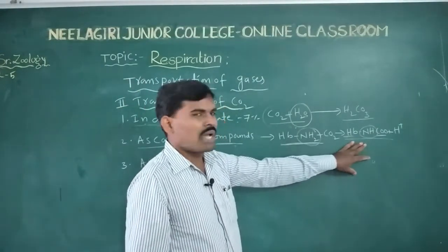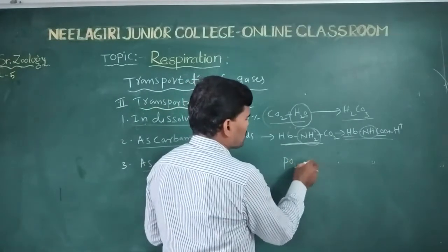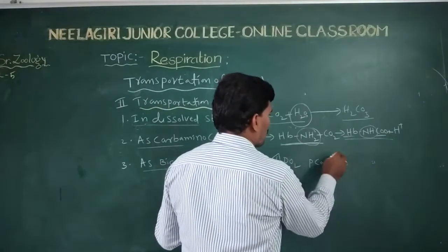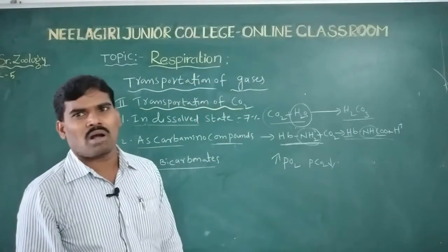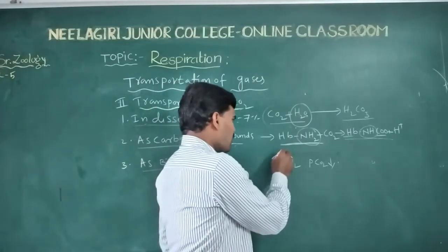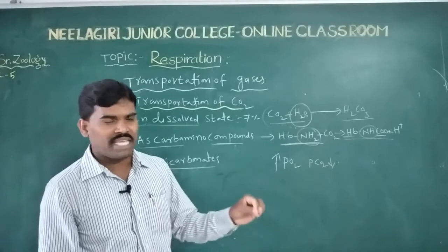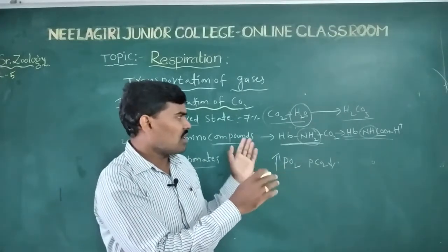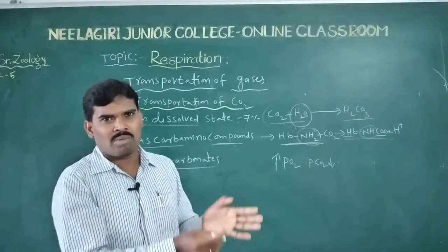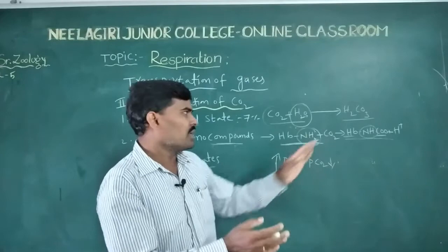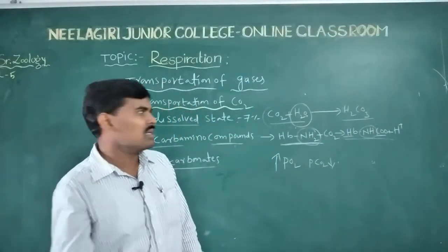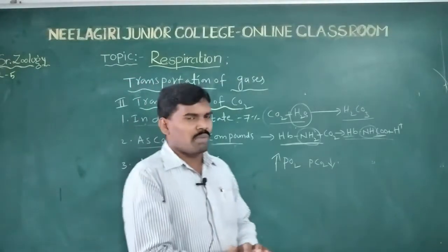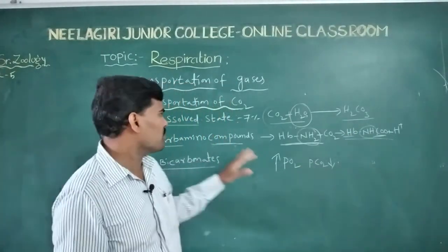So how are carbamino compounds formed? When the partial pressure of oxygen is high and the partial pressure of carbon dioxide is low, in the alveoli, carbon dioxide is released and carbamino compounds break down. Hemoglobin binds with the amino groups, and carbon dioxide also binds to the hemoglobin's amino groups, forming carbamino compounds.